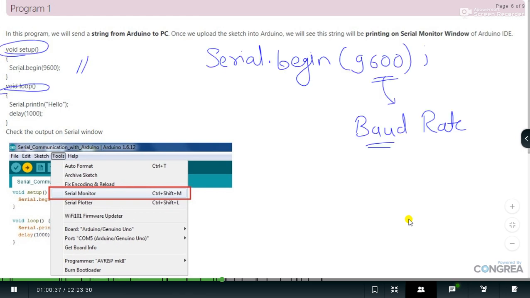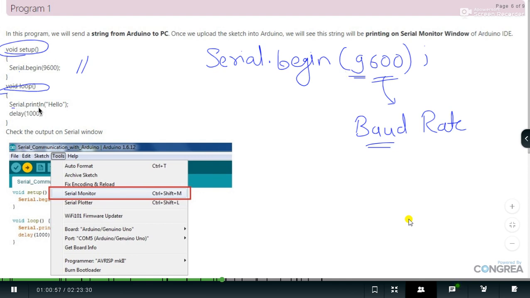The question which you have asked, FT232 is on the Arduino board. You can check that on your Arduino board if you have one, or you can check that from the college lab as well. So here Serial.begin, I have explained about this 9600.